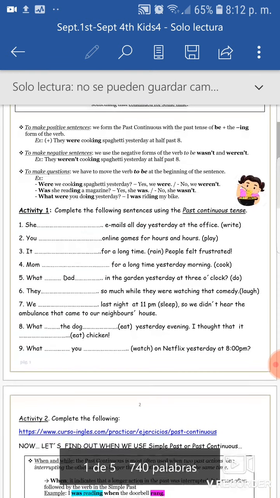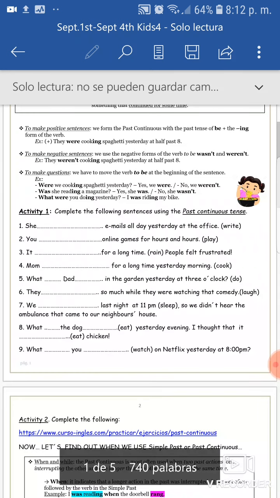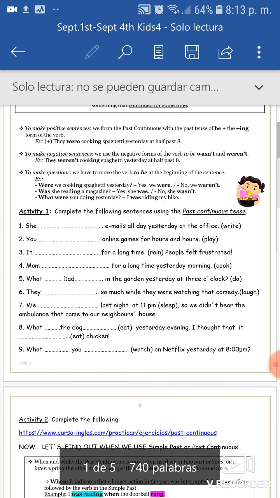And to make questions, you place the were or the was in front. Were we cooking spaghetti yesterday? Yes, we were. No, we weren't. Was she reading the magazine? Yes, she was. No, she wasn't.